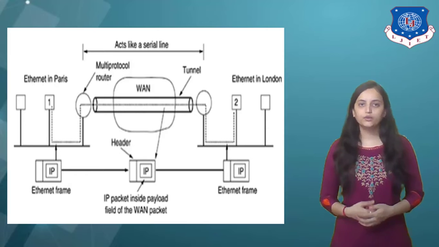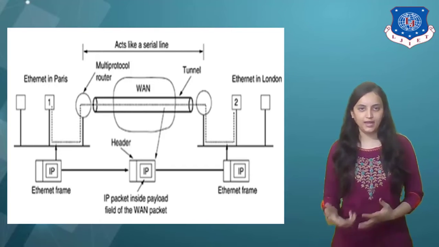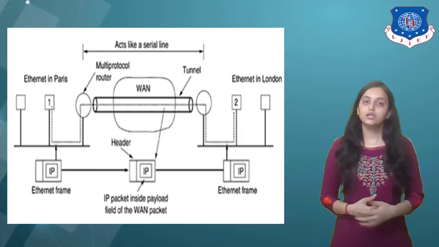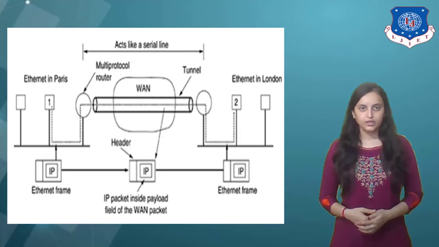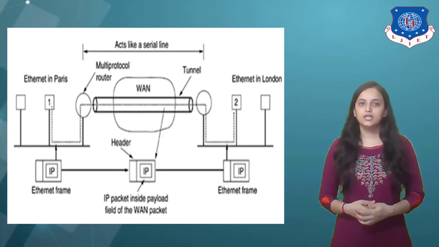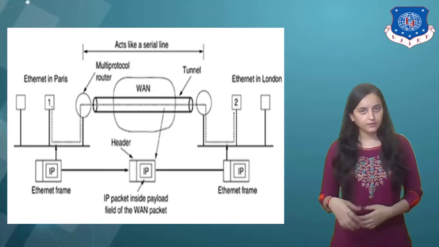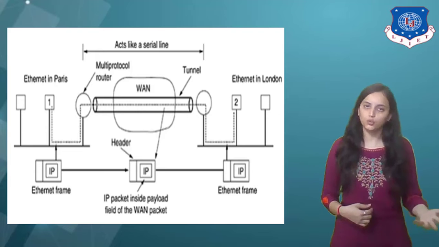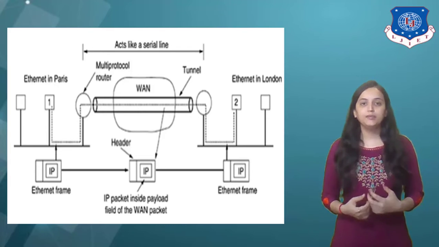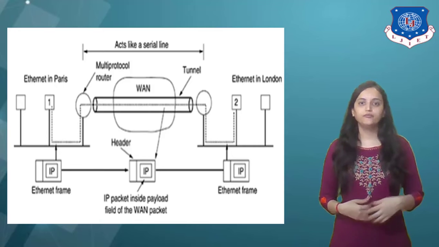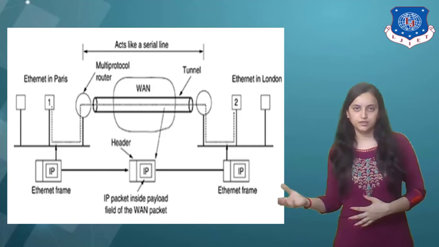When the multi-protocol router gets the frame, it removes the IP packet, inserts it in the payload field of the WAN network layer packet and addresses the latter to the WAN address of the London multi-protocol router. When it gets there, the London router removes the IP packet and sends it to host 2 inside an Ethernet frame.